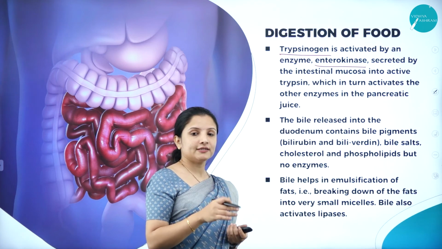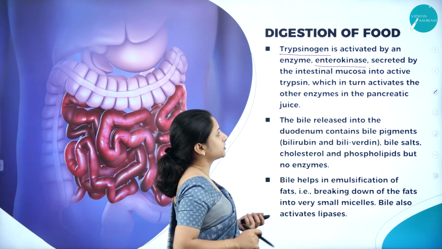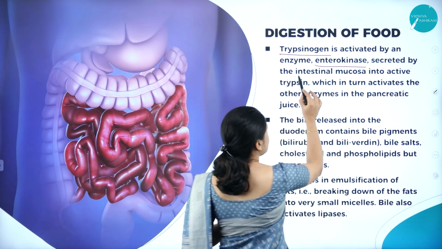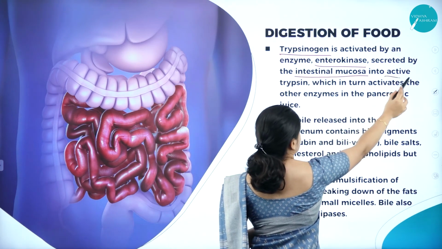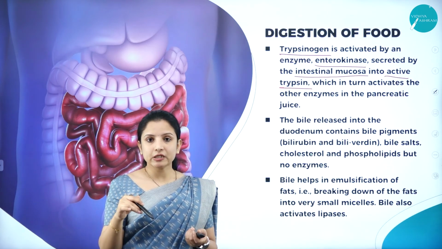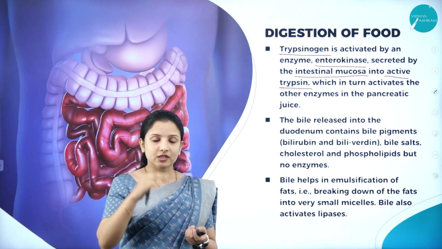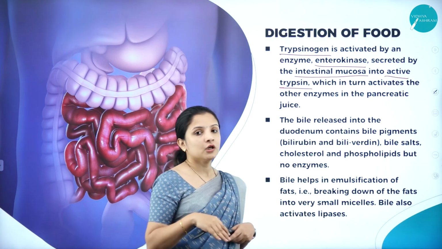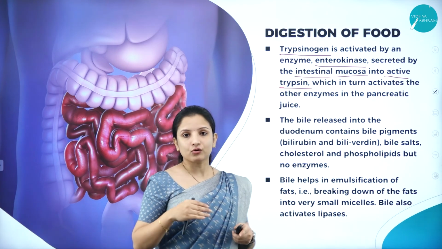So this enterokinase will act on one of the enzymes present in the pancreatic juice, called trypsinogen. This enterokinase is secreted by the intestinal mucosa, and it converts the trypsinogen into active trypsin. So trypsinogen came into the small intestine from the pancreas. It is an inactive enzyme. Once it reached the small intestine, that trypsinogen got converted into an active form called trypsin in the presence of an enzyme in the intestine called enterokinase.